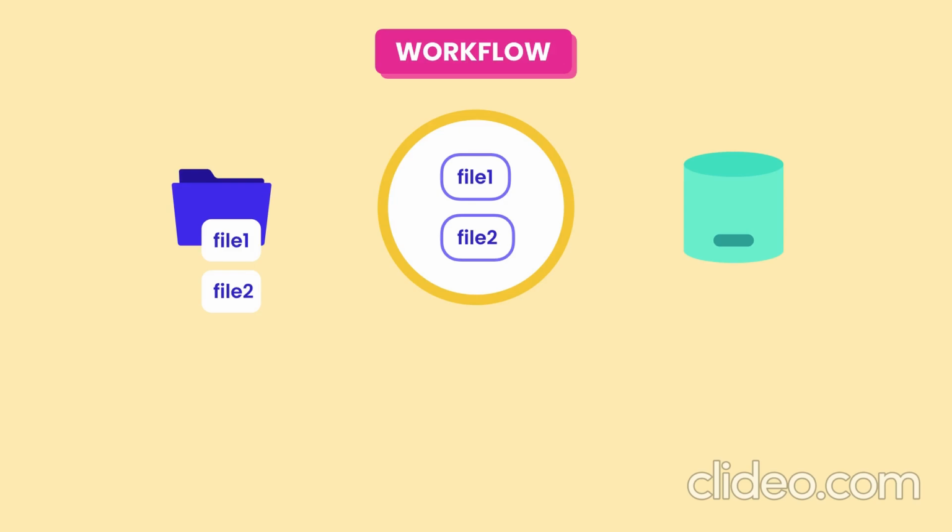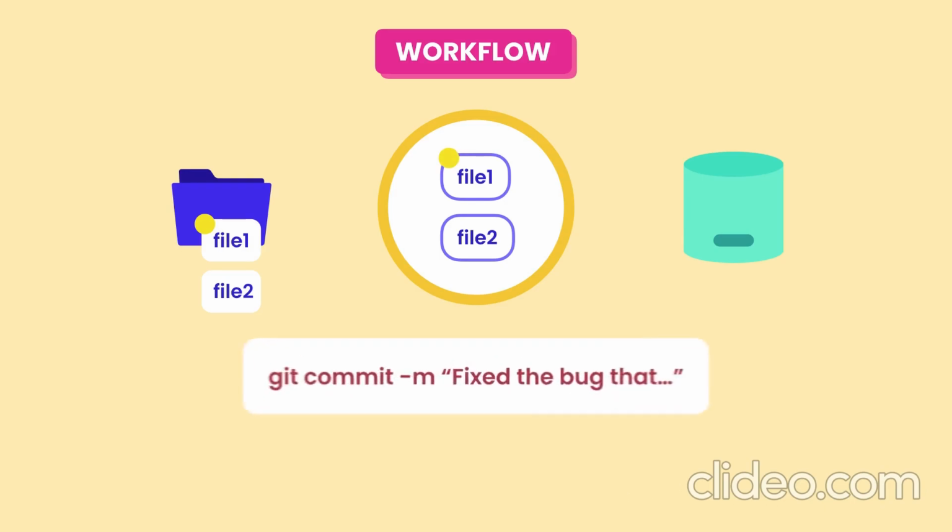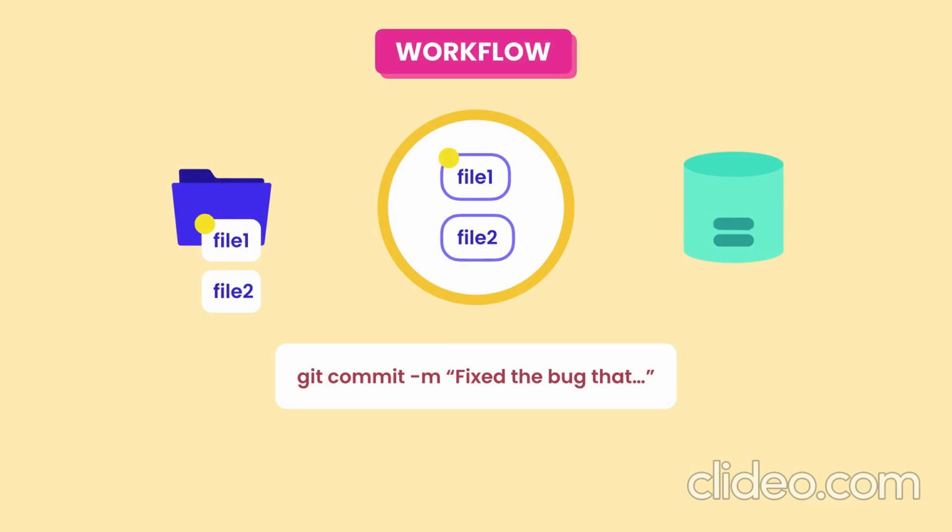Let's say as part of fixing a bug, we make some changes to file 1. Note that what we currently have in the staging area is the old version of file 1 because we haven't staged the changes yet. So once again, we use the add command to stage the changes. Now what we have in the staging area is the same content we have in our working directory. So let's make a commit to record this state. Now we have 2 commits in our repository. Also look at the commit message. It's describing the bug that we just fixed.